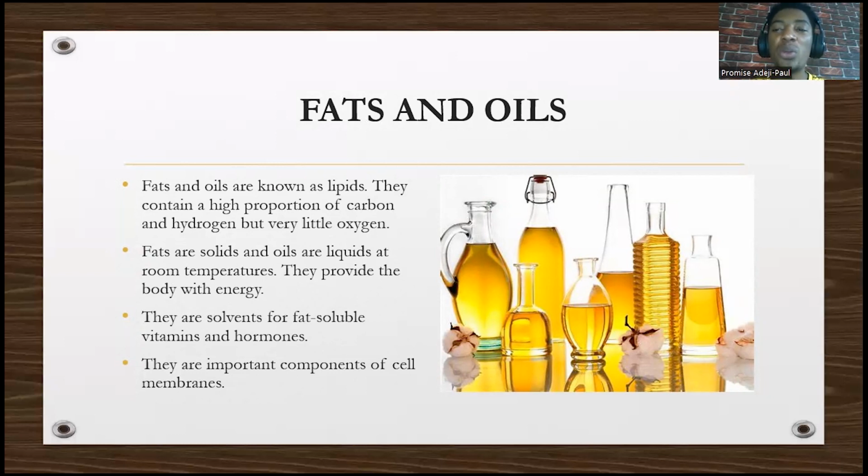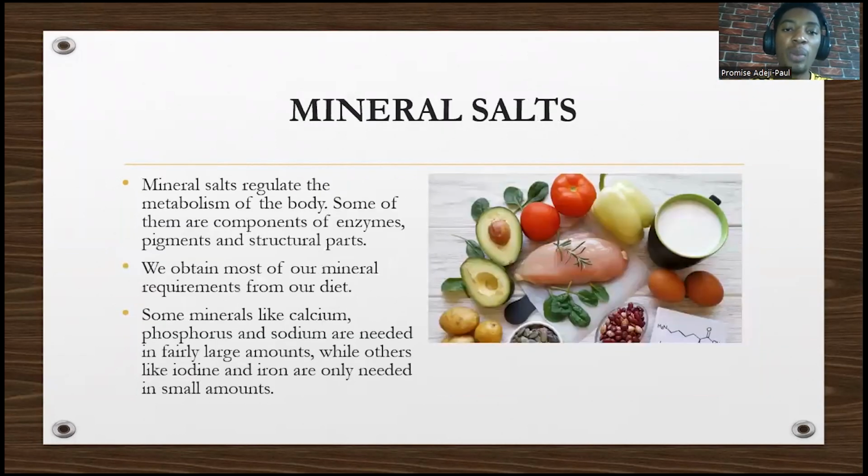They usually provide the body with lots of energy. They are solvents for fat soluble vitamins. Fat soluble vitamins like vitamin A, vitamin D, vitamin E, vitamin K can dissolve in fats. That's why they call them solvents for fat soluble vitamins and hormones. They are also an important component of the cell membrane. If you know the cell membrane, fat and oil are very, very important components.